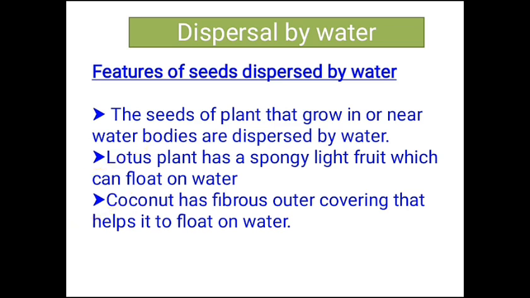We all know that lotus floats on the surface of water, that is in the pond or lake. And have you seen the fruit of the lotus plant? It is very light like a sponge. So, we can say that lotus plant has a spongy light fruit which can float on water and can be easily carried along with water waves.